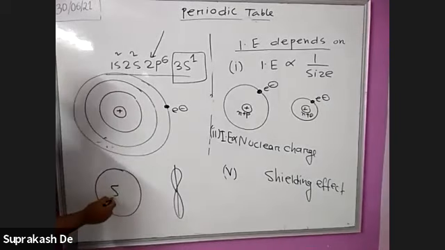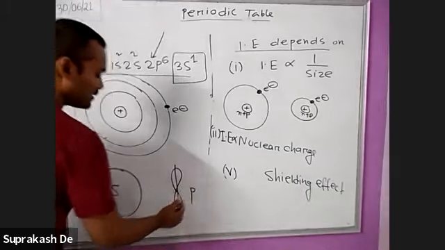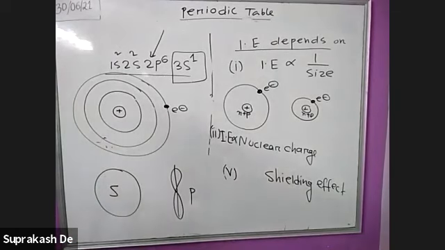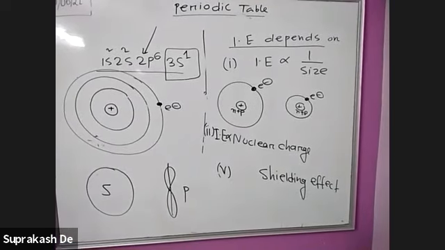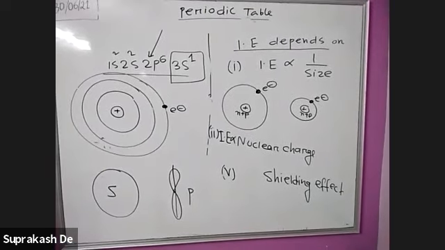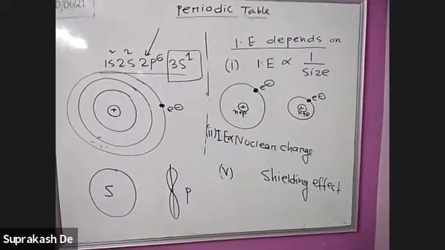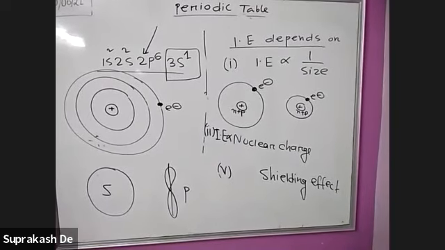So this is the S orbital. This is the P orbital. People are using the S orbital as a shield during battle time, to get protected from the enemies.